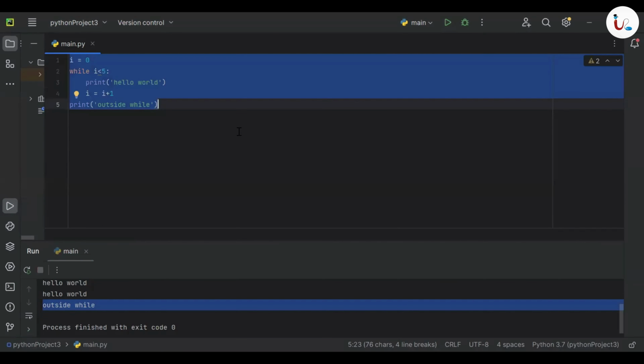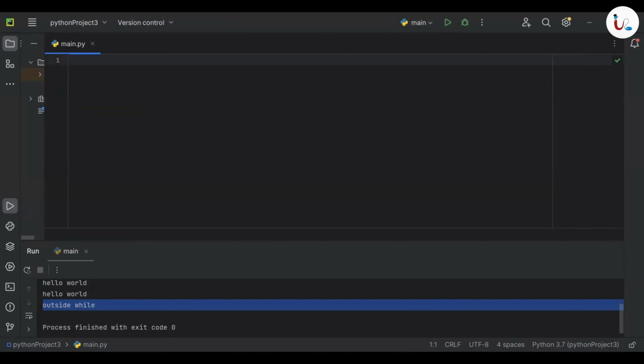Now let's create another program. Maybe we can create a program to print numbers from 1 to 10. So for that, maybe I have a variable, maybe n. n is equal to 1 because I want the numbers to start from 1. Now I'm adding a while loop, while n less than 10. Okay.